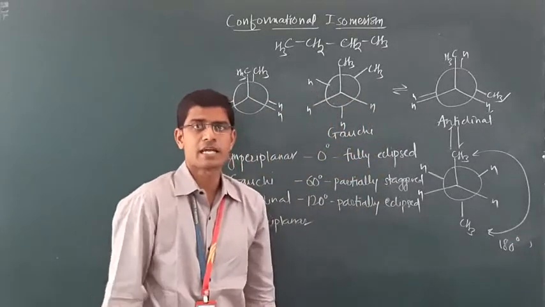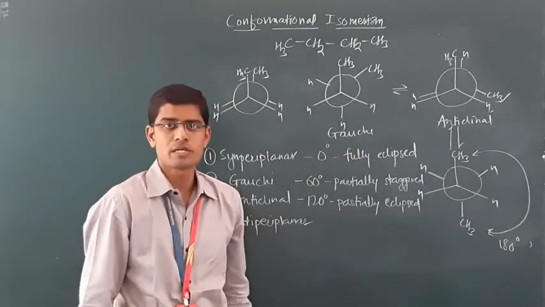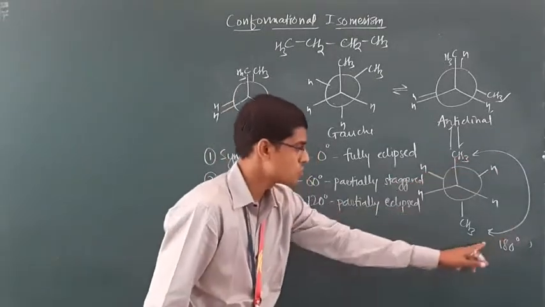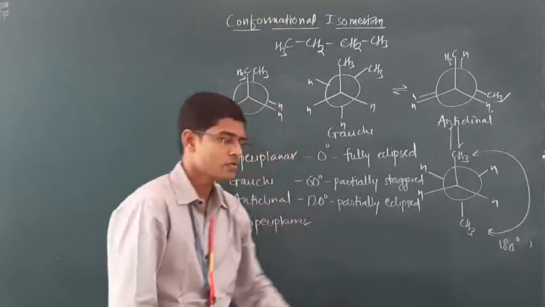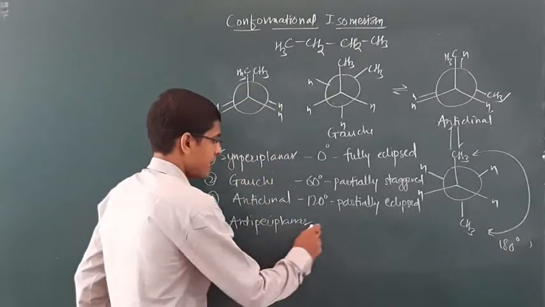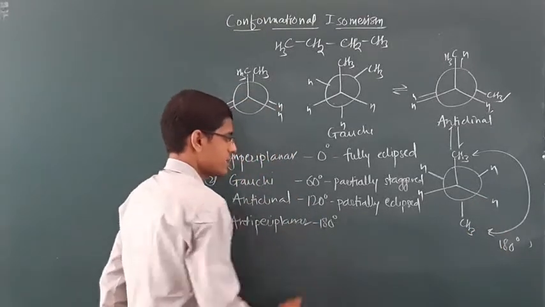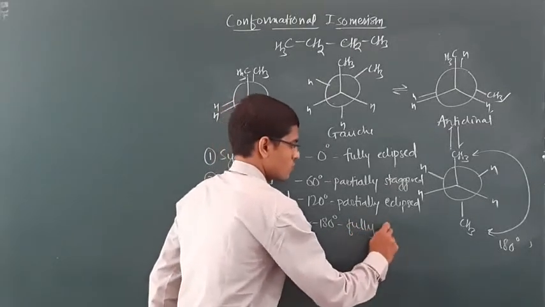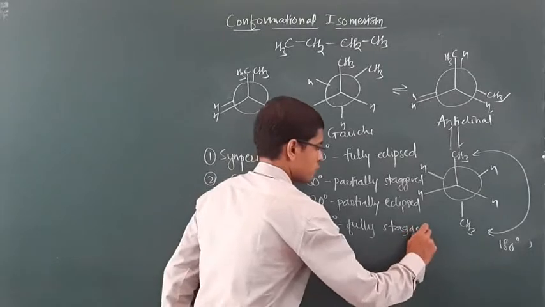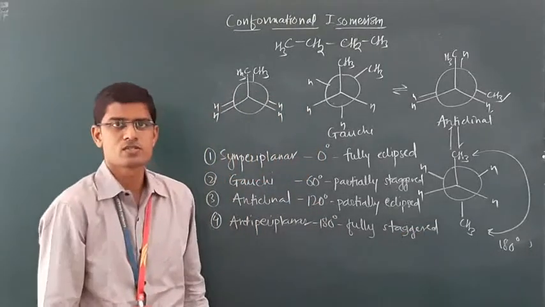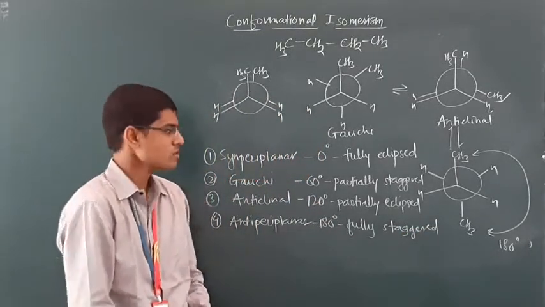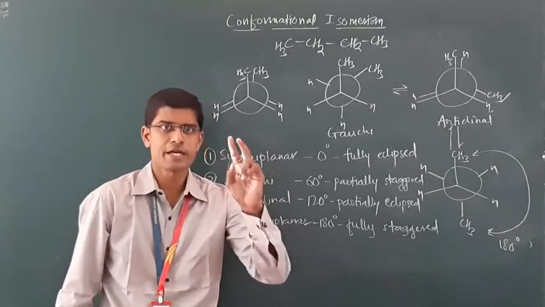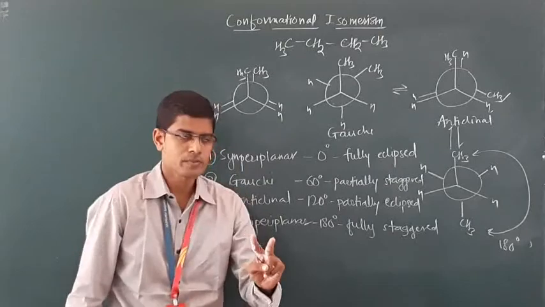And the last one, in which the angle between these two methyl groups is 180 degree. That means they are kept far apart from each other. Maximum distance, maximum angle is maintained between these two bulky groups. Such a conformational isomer is called anti-periplanar. 180 degree is called fully staggered. So there are two types of eclipsed conformation and two types of staggered conformation.